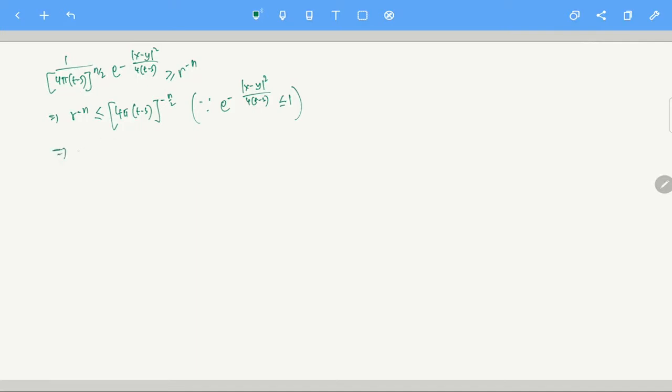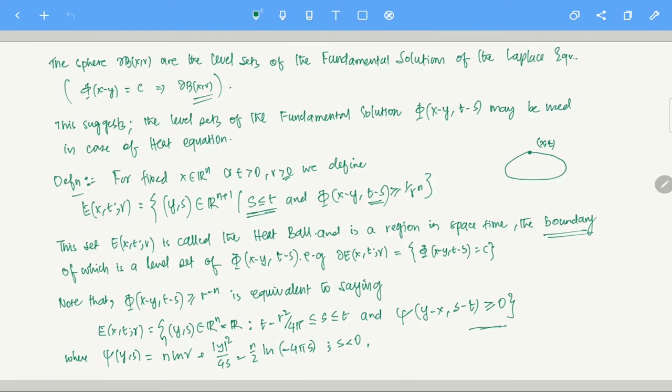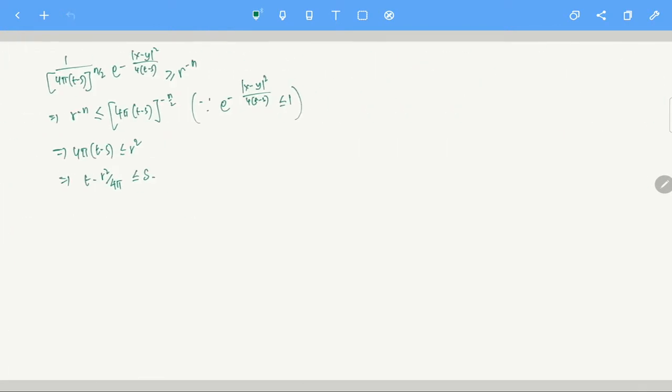So what does that give me? It gives me 4 pi (t minus s) is always less than or equal to r squared. And that will give me t minus r squared by 4 pi is less than or equal to s. Clear? Yes. So this is why I am coming out with this. s is always less than or equal to t, and s is greater than or equal to t minus r squared by 4 pi. Or you can write it the other way: s is greater than or equal to t minus r squared by 4 pi.